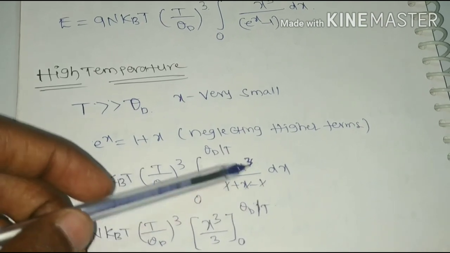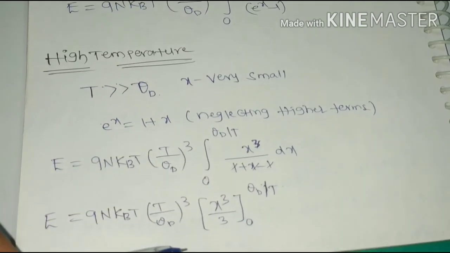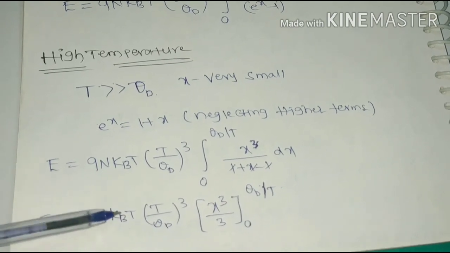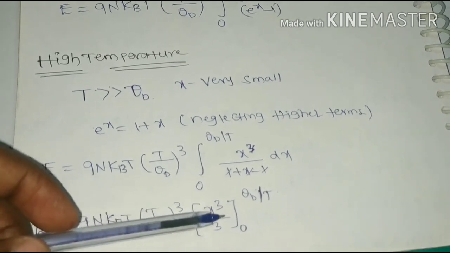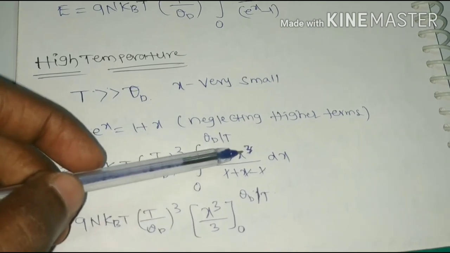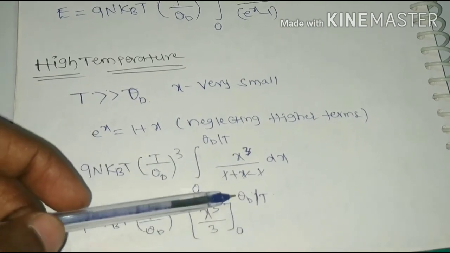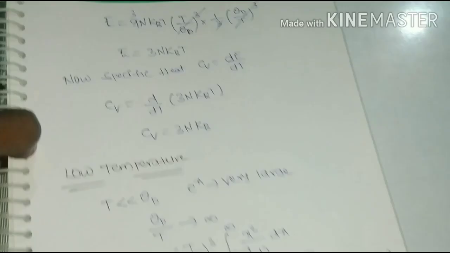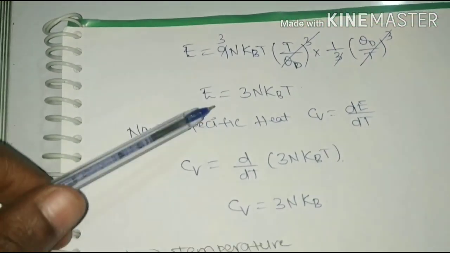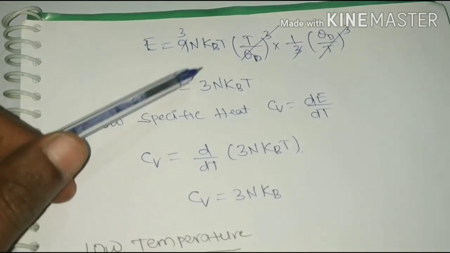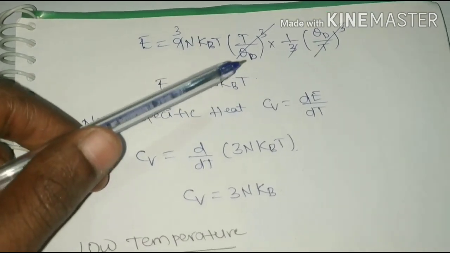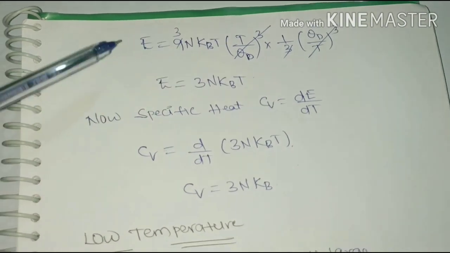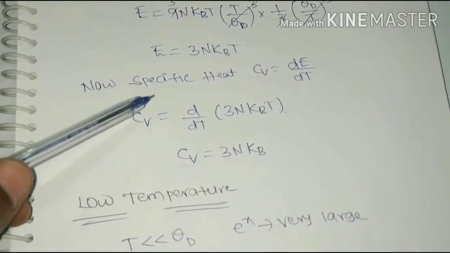So in the integration, we have x² dx, that becomes x³ by 3, with the integration from 0 to θ_D by T. So we have E equal to 9 k_B T by θ_D³ into 1 by 3 x³, that is (θ_D by T)³ by 3, and it becomes 3N k_B T. So now we have to calculate specific heat.